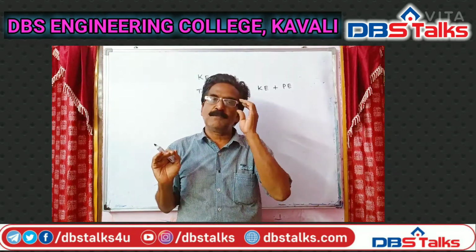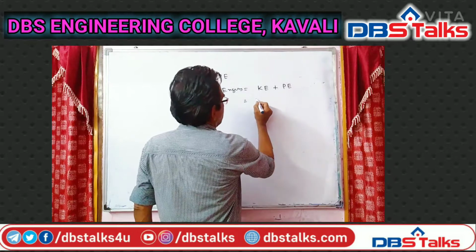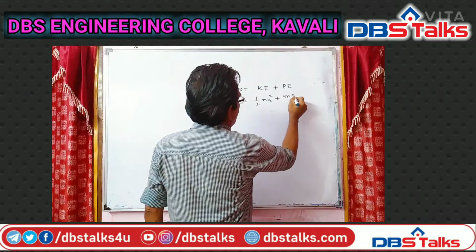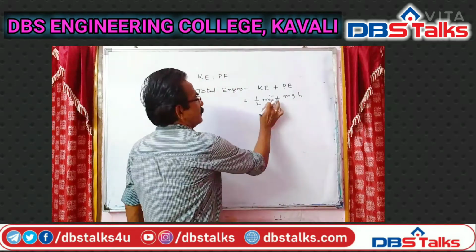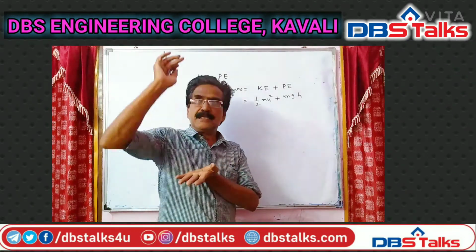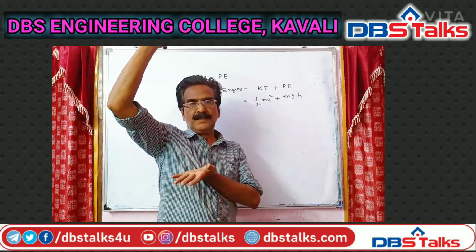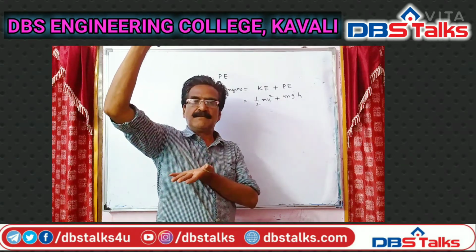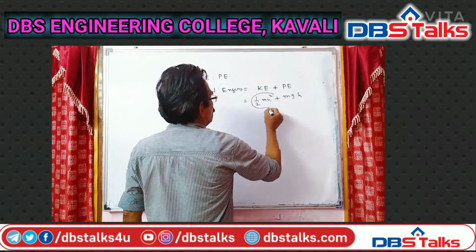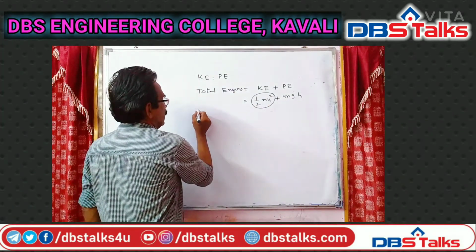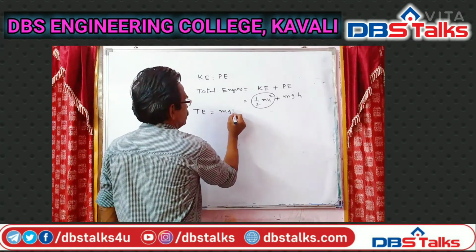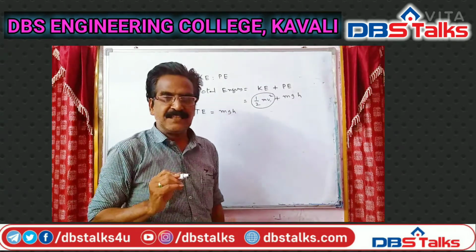Since the stone reached the maximum height, its velocity must be 0. So in this expression, half mv square plus mgh, the stone has reached the maximum height h. At maximum height, the velocity of the stone is 0, so the kinetic part becomes 0.